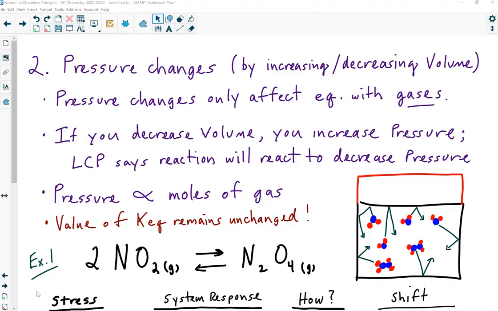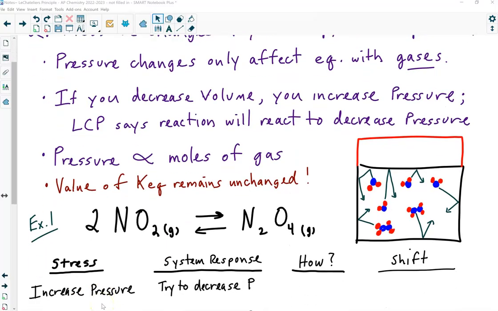If you have fewer gas particles hitting the sides of the container, the pressure will drop. And so this causes the reaction. If I increase the pressure, the system wants to decrease the pressure, and it can only do that by reducing the number of moles of gas present. All right? And so thinking about that, what if I increase the pressure?